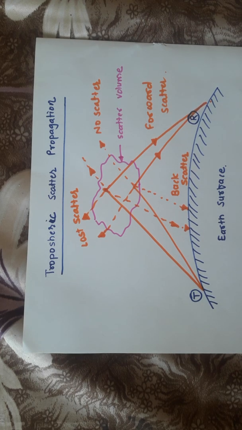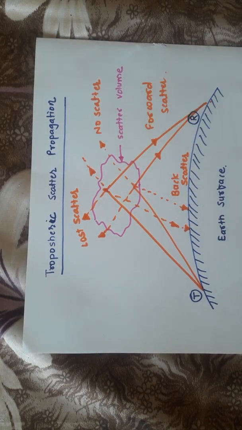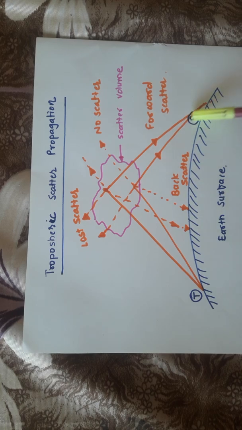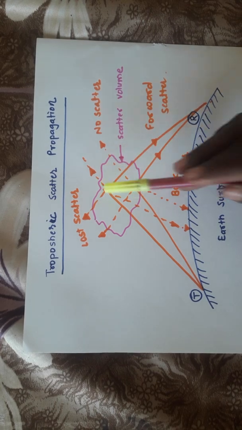Now here two directional antennas are placed at the transmitter and receiver points. The directional antenna has a very high directivity, so unidirectional antennas are there, and this particular directional antenna will radiate the beams towards this particular scatter volume, right? Now as the energy will be scattered, these particular beams will intersect each other at the midway, above the horizon. Suppose this is the beam radiated by the T antenna, and this is the beam radiated by the R antenna, so they will intersect exactly at the mid of your horizon.